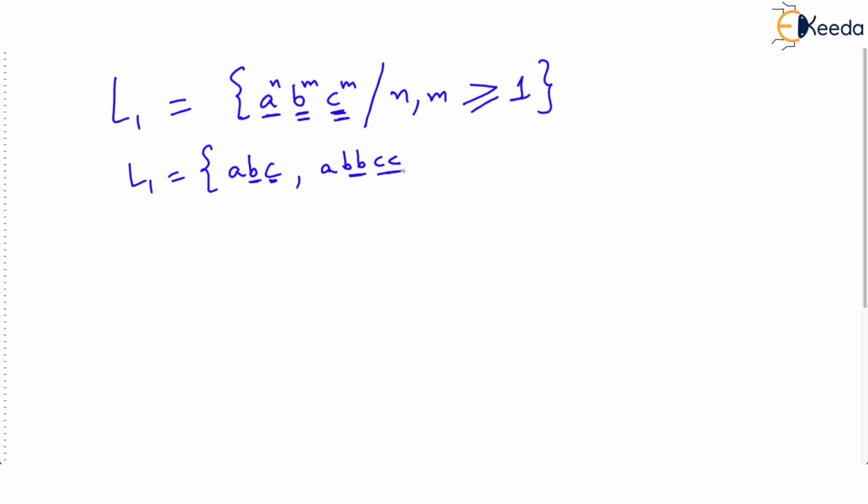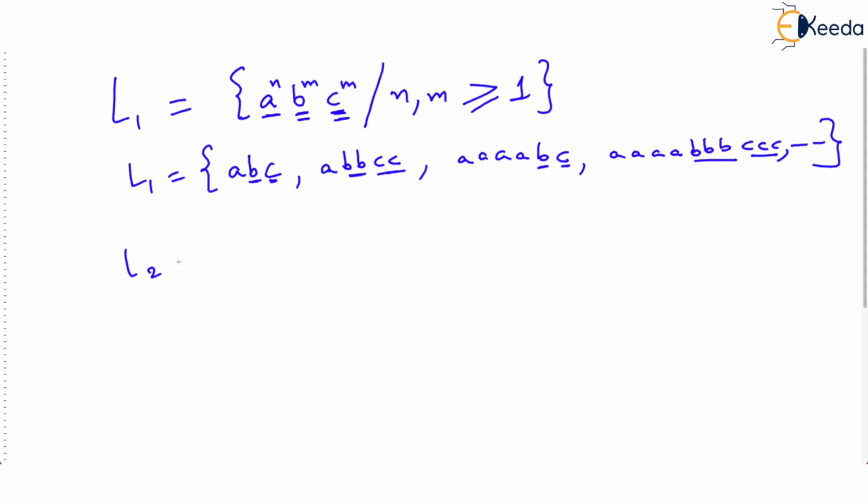Again, B is matching C. We can get any number of A's and then one B and one C. Again, B is matching C. Or we can have any number of A's, then if we have 3 B's, we should have 3 C's. The number of B's is matching the number of C's. All such strings will be there.